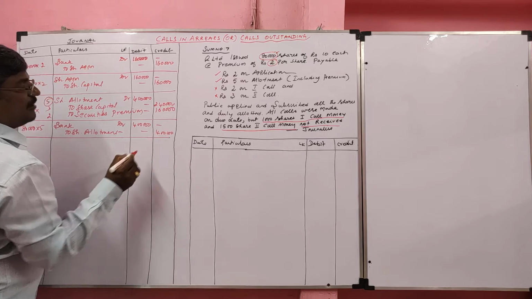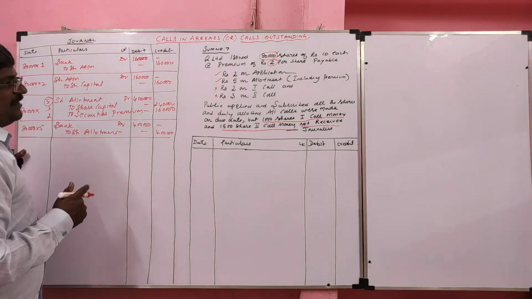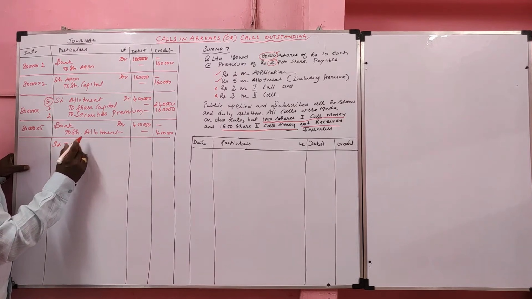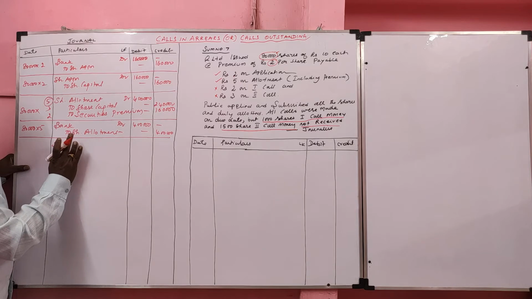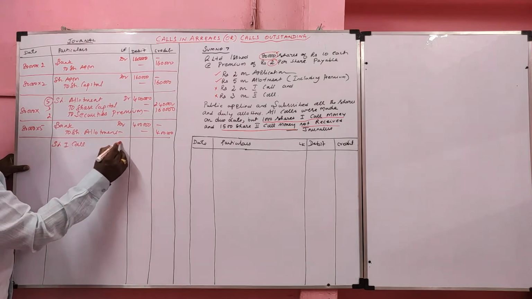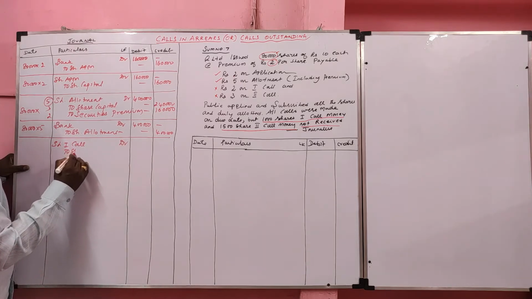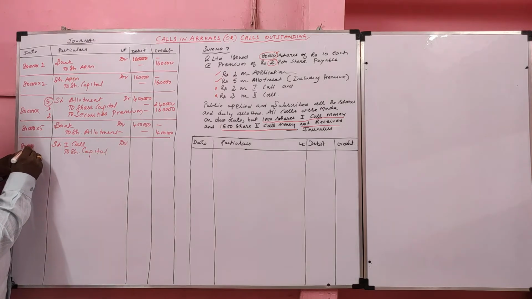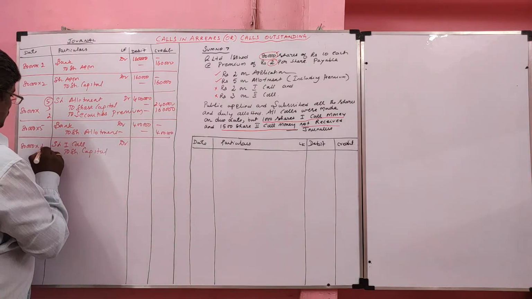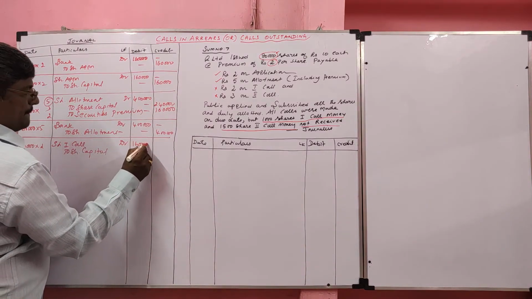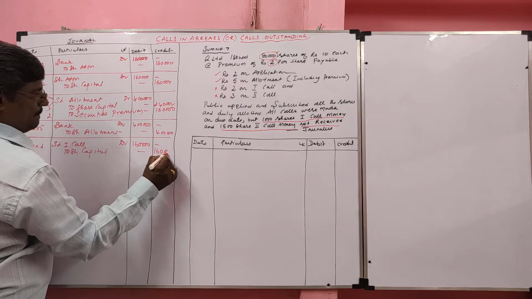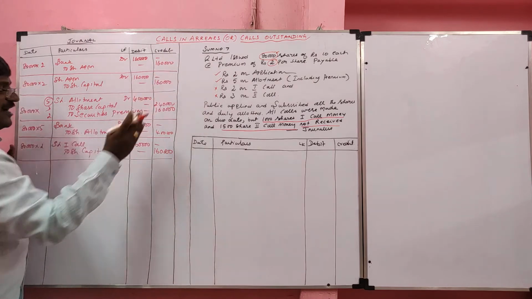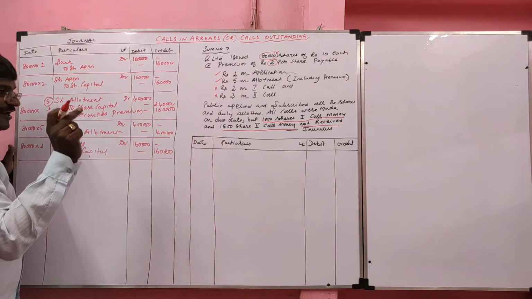Next, we are going to record the first call. Share first call, transfer entry. Share first call account debit to share capital. How much? 80,000 into 2. I said calls outstanding will not affect the transfer entry, it will affect the cash entry.